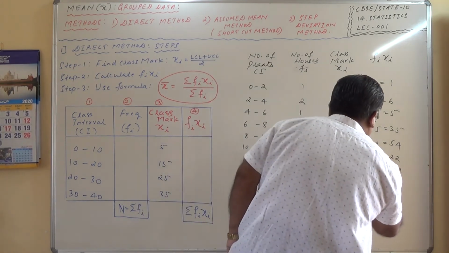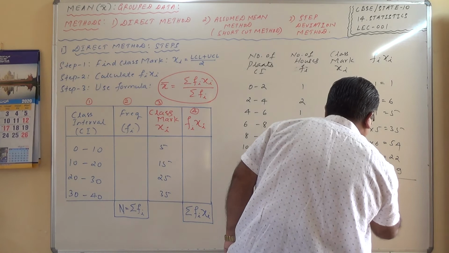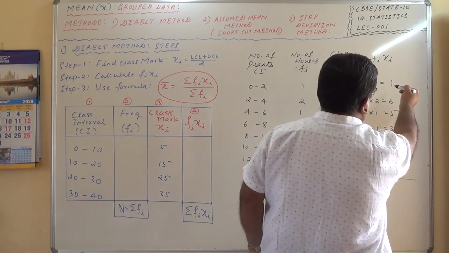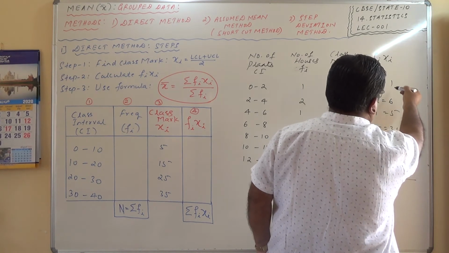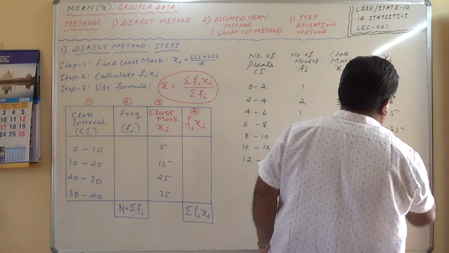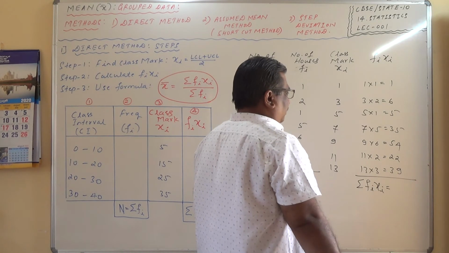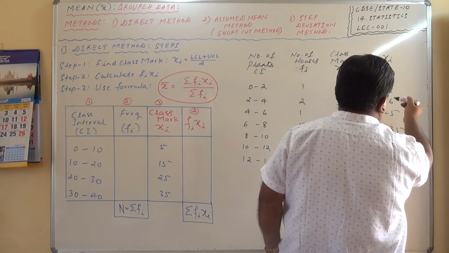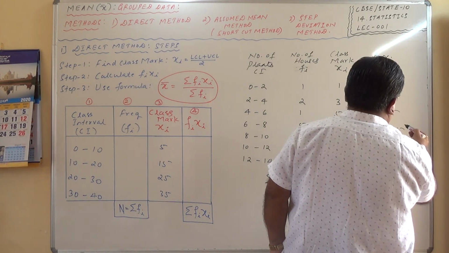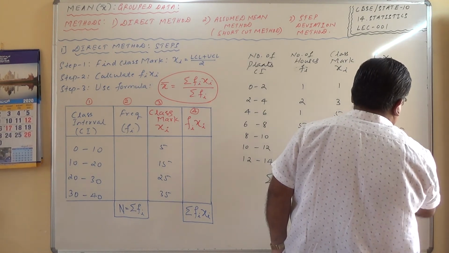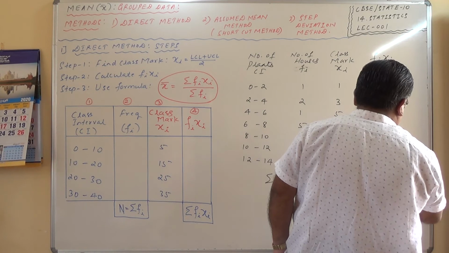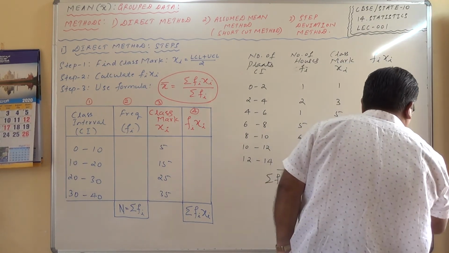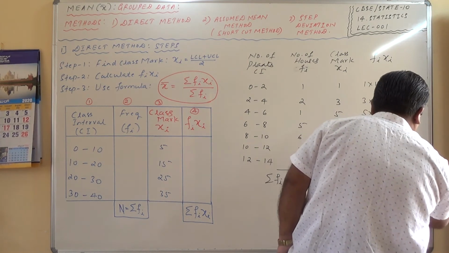And finally I require sigma fi xi, which is equal to, so 6, 11, 12, 35, 45, 47, or we'll add it like this: 6, 7, 12, 17, 18, 19, 20, 3.